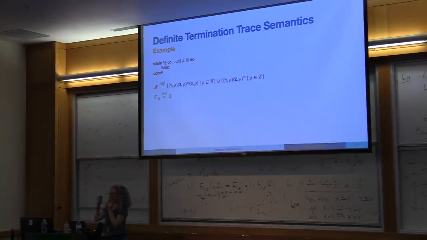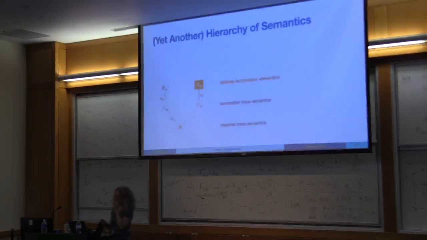Good. And now we do the ranking function built on top of the traces. So now we throw away essentially all the traces that are potentially non-terminating. So we only keep the ones that are definitely terminating. And now we need to build the proof that the program is terminating, which means building a ranking function. And that's the idea for the definite termination semantics.